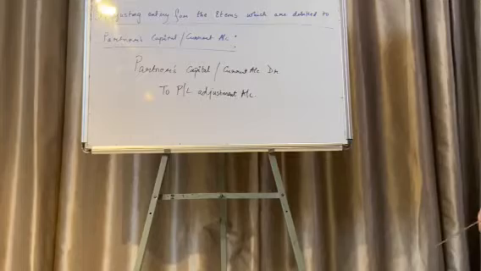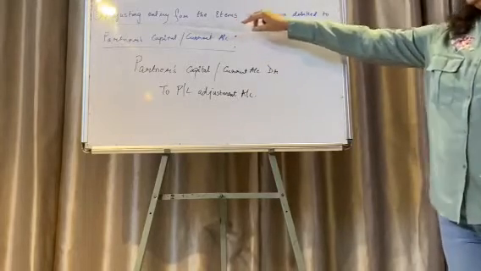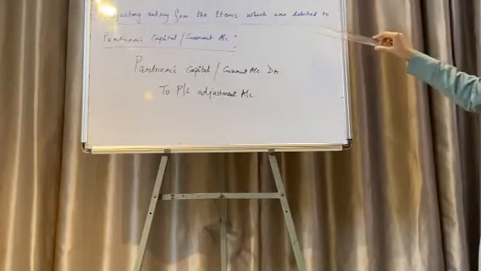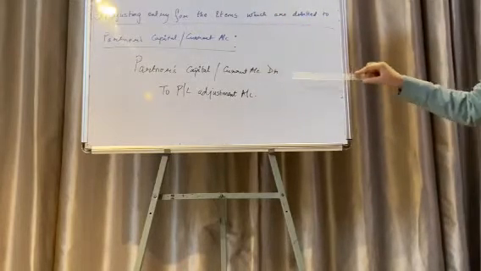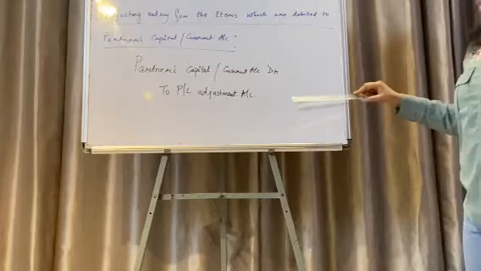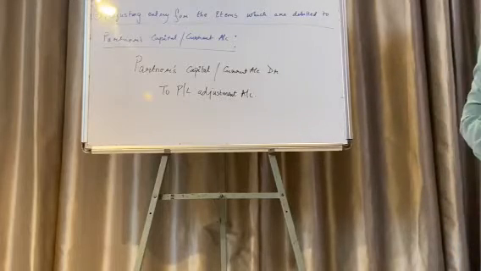Now, the third entry would be the adjusting entry for the items which are debited to the partner's capital or current account. Partner's capital or current account debit to PL adjustment account.